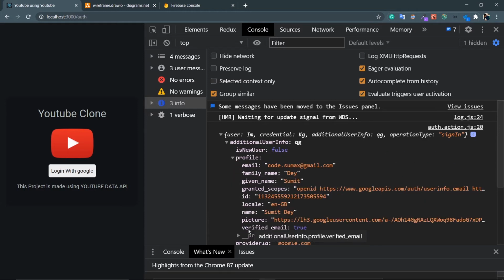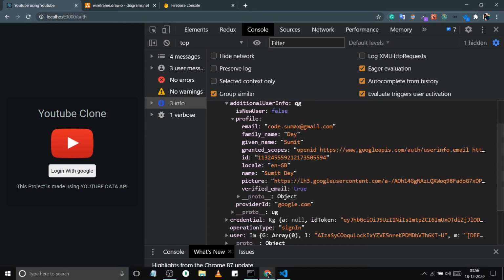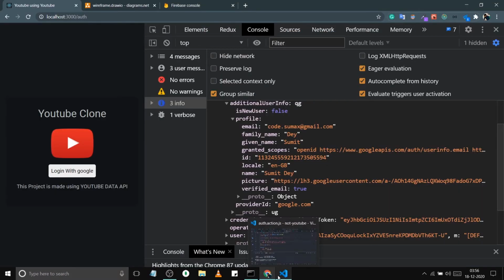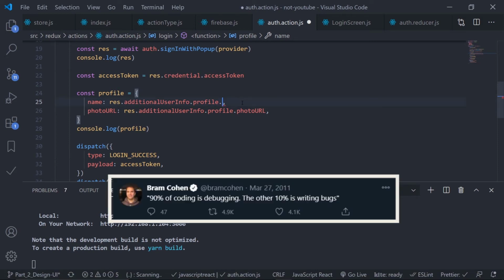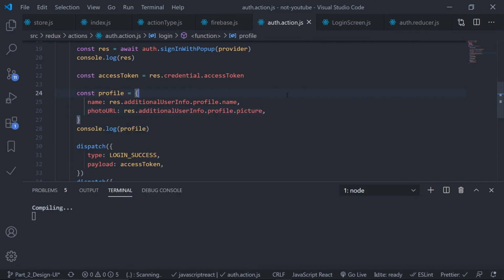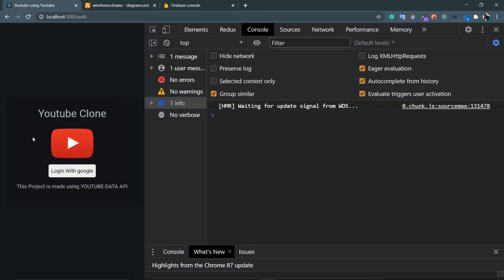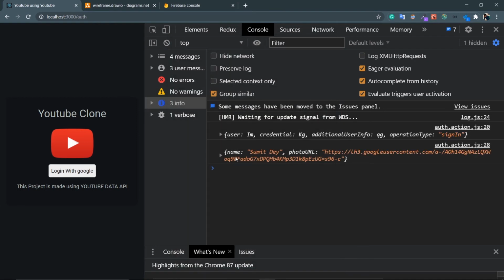Oh, I don't have anything called display name. That's wrong. It should be picture. It should be name. That's a silly mistake. It should be name. Picture. Save this. Now it should work. Refresh this. You don't need to refresh, by the way. Click on this login with Google. Click on an email. And by the way guys, the error you have just seen can be resolved by TypeScript. So that's why developers use TypeScript in the development mode.